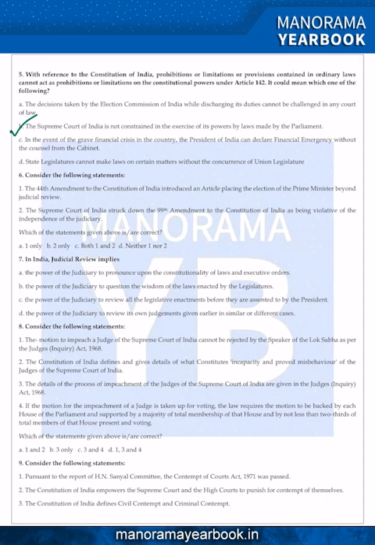6. Consider the following statement. The 44th Constitution Amendment of India introduced an article placing the election of Prime Minister beyond judicial review. The Supreme Court of India struck down the 99th Constitution Amendment, as the 99th Amendment to the Constitution of India was violating the independence of judiciary.